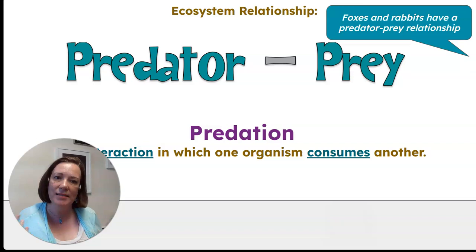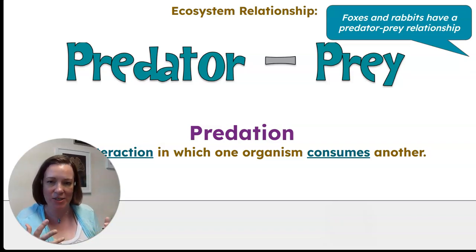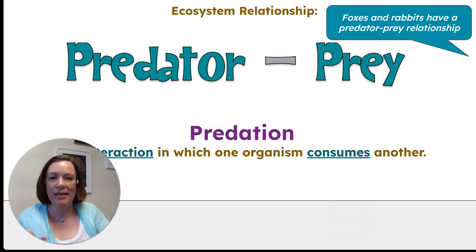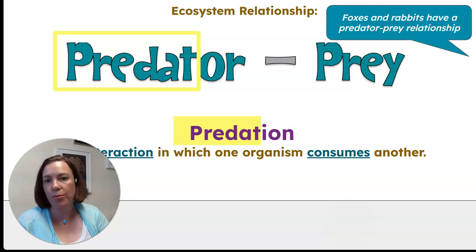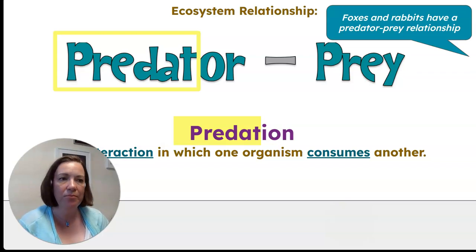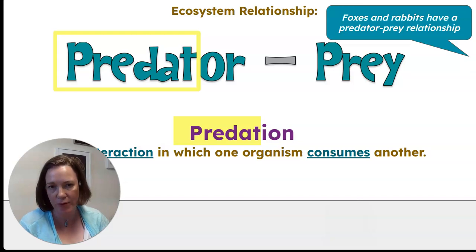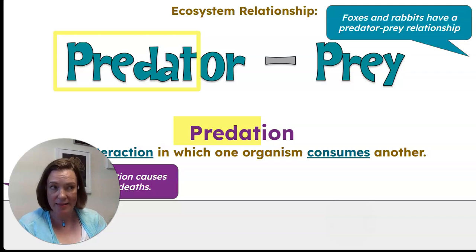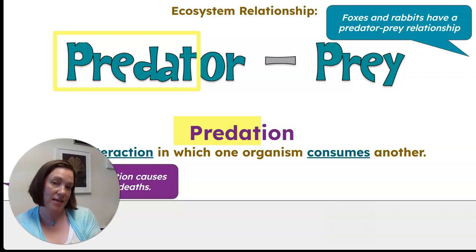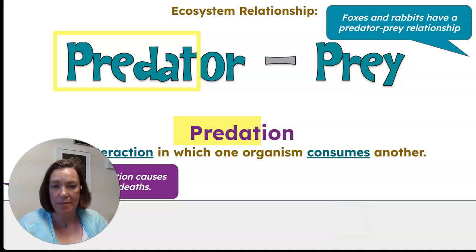And consume is one of those words that's just slightly easier and nicer to imagine saying than hunting and killing and eating another organism. Predation, you're going to remember that it's related to the word predator. They have the same root. That's how you're going to remember that word. And you would say that more fox predation causes more rabbit death. Okay? It's an action. It's something that happens.